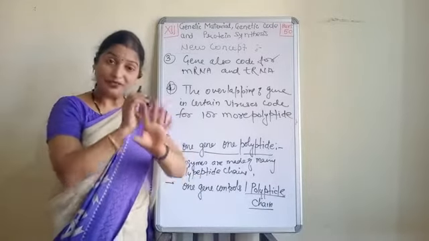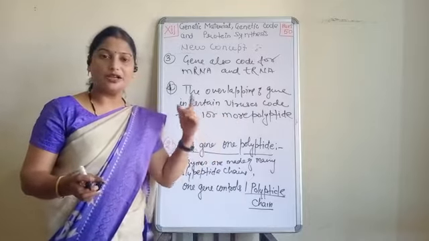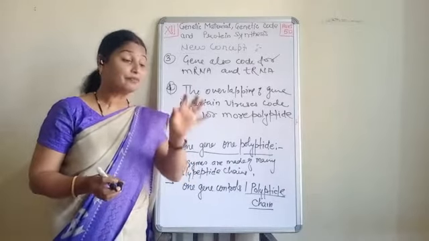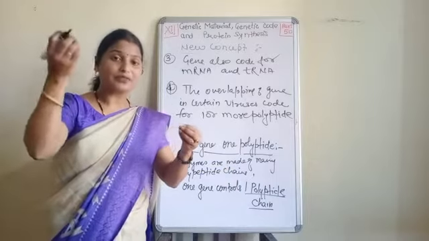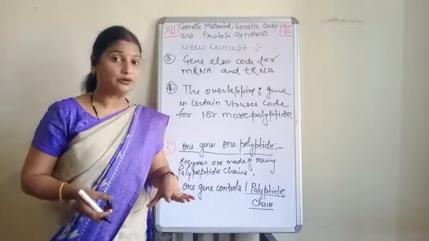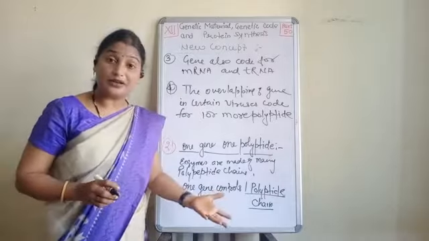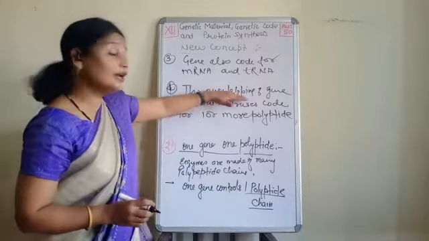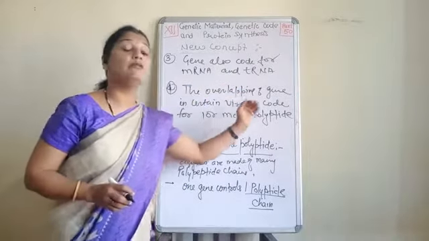We cannot overlap them. Like in the frame shift mutation we saw earlier, genes are always read in codes, and that's why they are read in triplets, and whenever we remove or delete even a particular piece of a gene, it will cause a problem. This we have already done. So it is a problem in case of higher animals. But in case of viruses, overlapping of genes can be done, and this overlapping can code for more than one polypeptide chain.